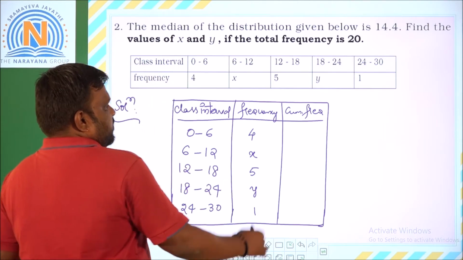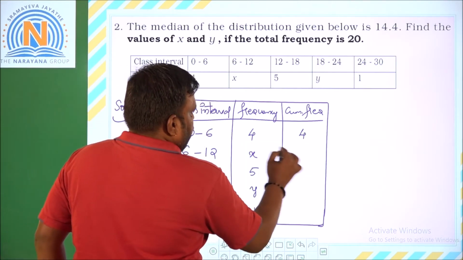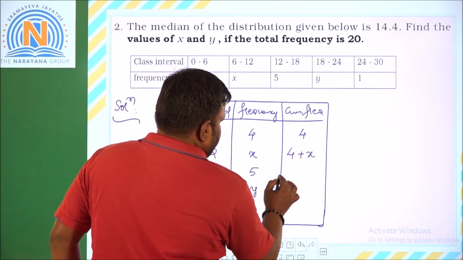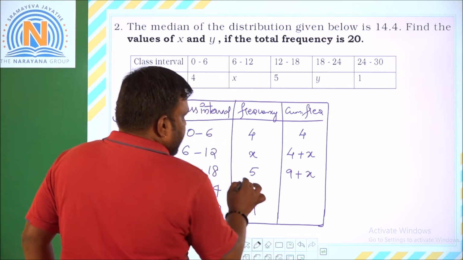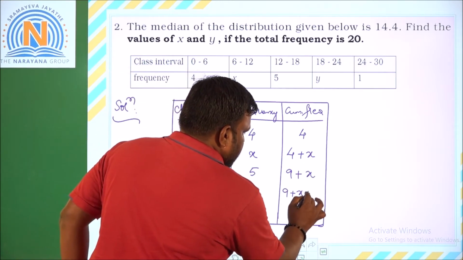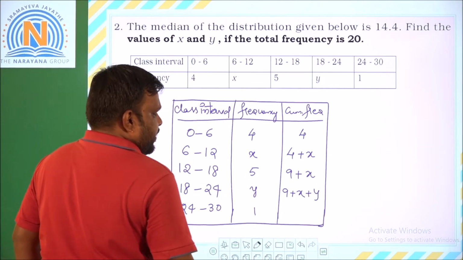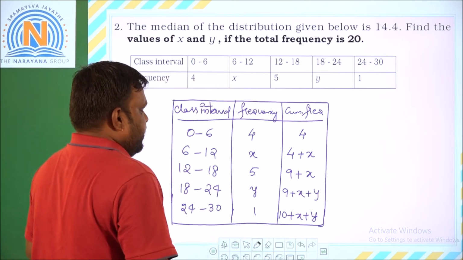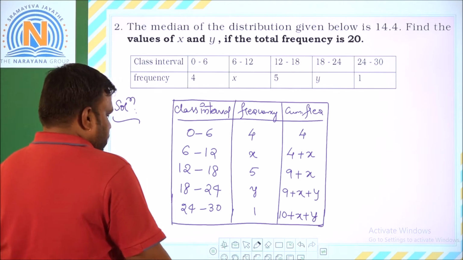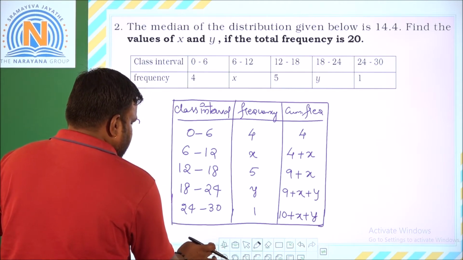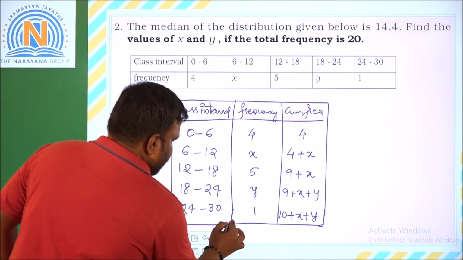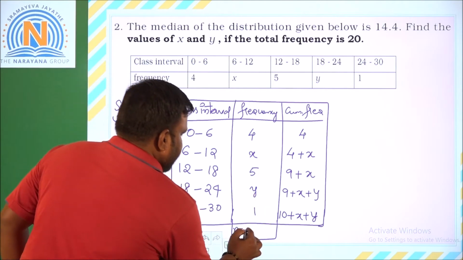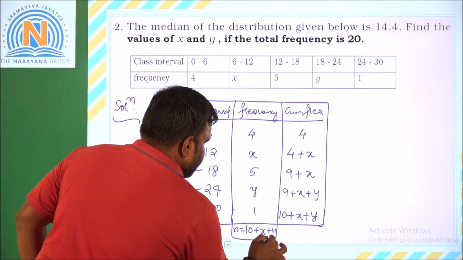The cumulative frequencies: the first one, 4, remains the same. 4 plus x remains as 4 plus x. 4 plus x plus 5 gives you 9 plus x, then 9 plus x plus y, and 9 plus x plus y plus 1 gives you 10 plus x plus y. So this is what we have here, 10 plus x plus y. When you take the complete addition of all the frequencies, that will be the same. That means n is equal to 4 plus 5 is 9, plus 1 is 10, 10 plus x plus y.